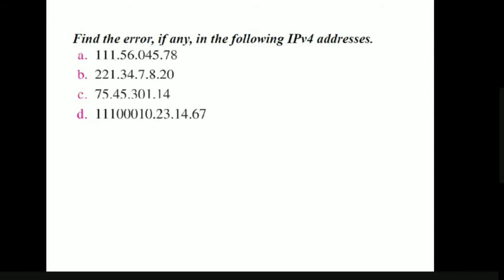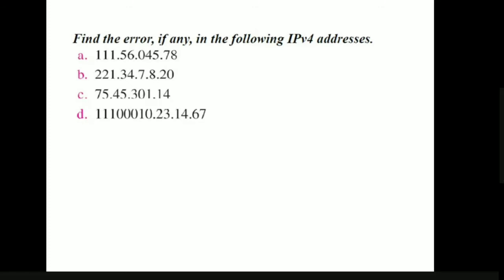It is 045, because any number in an IP address should not start with a preceding 0. It should not be like 01, 02, 03. If it is 0, it should simply be 0.